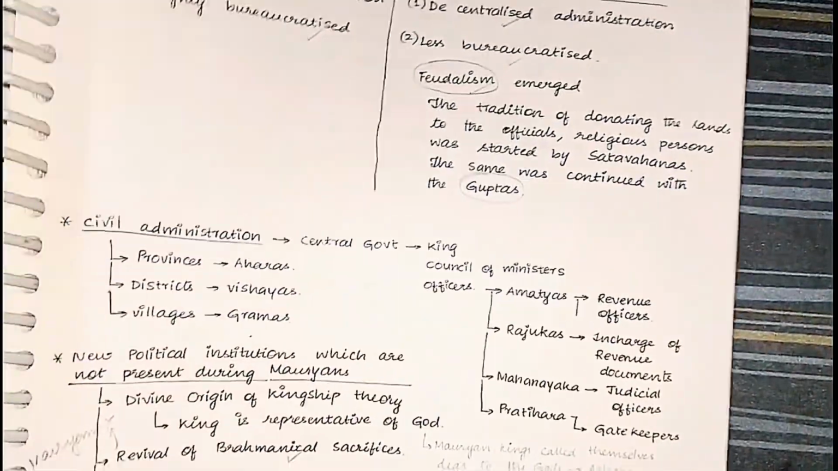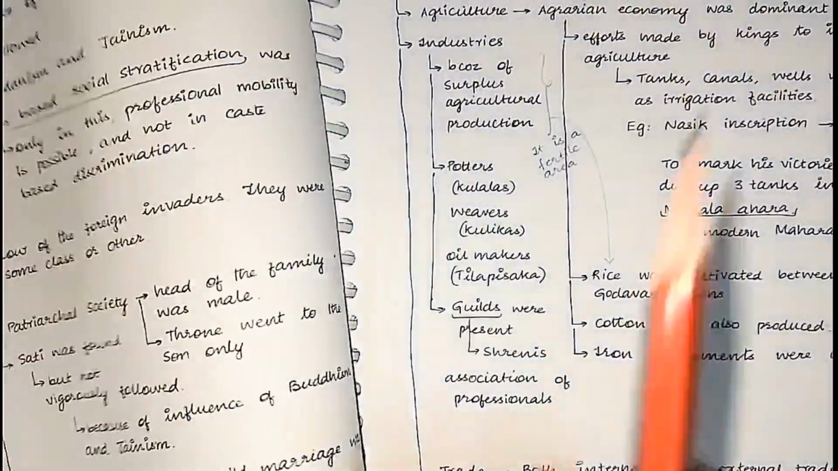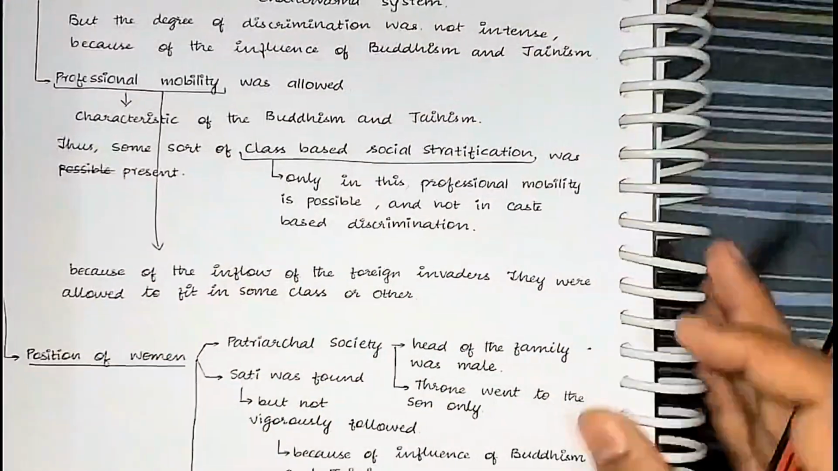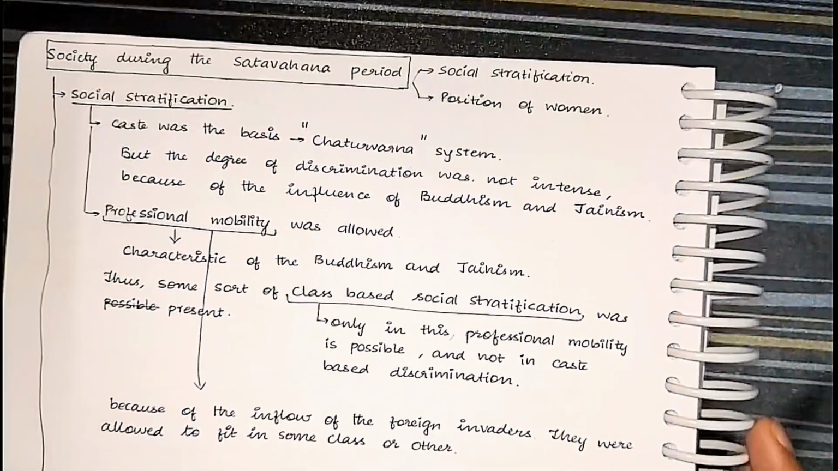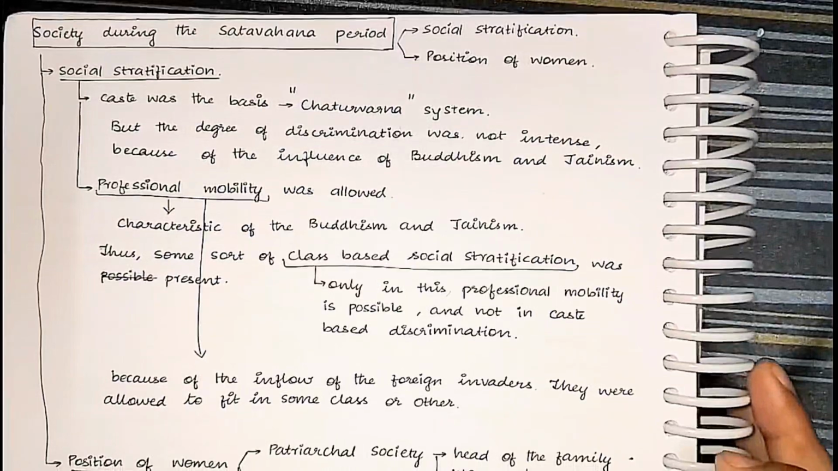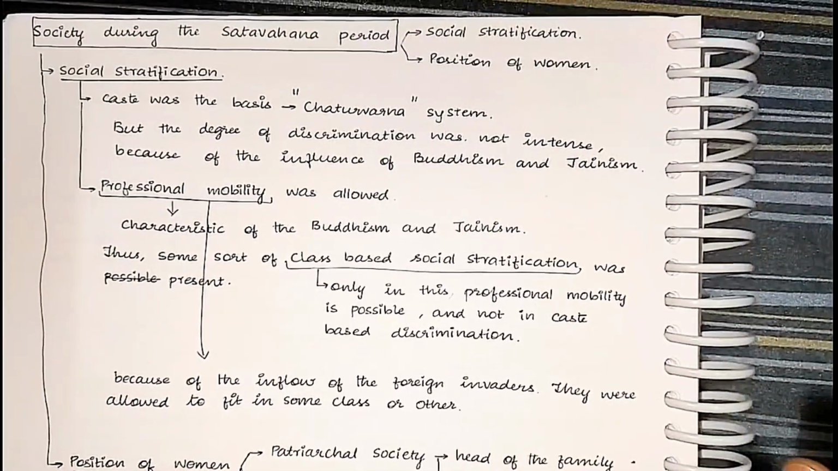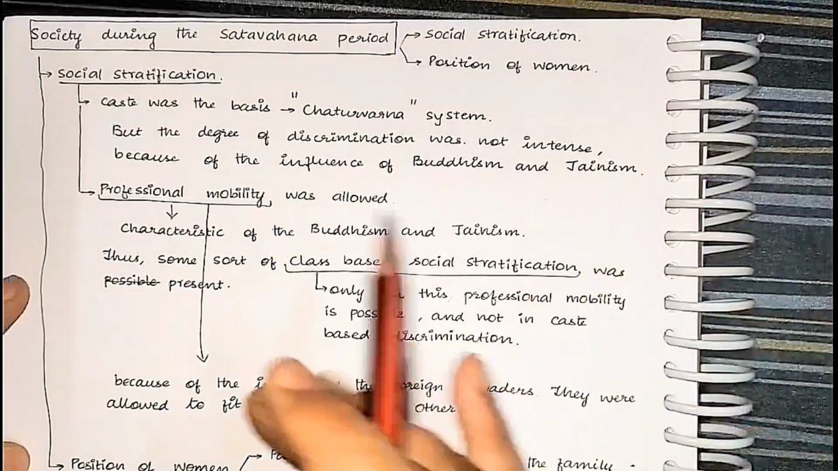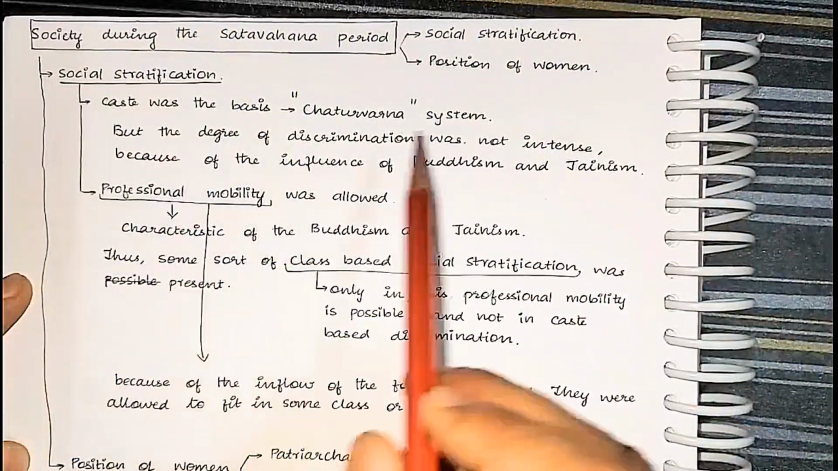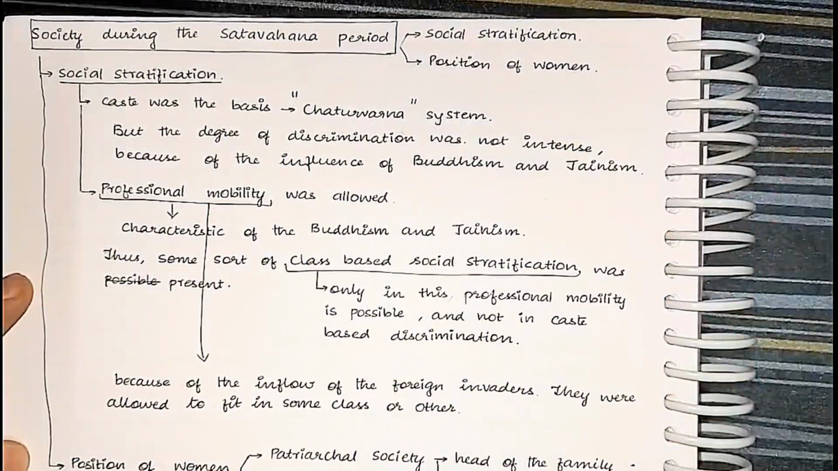That's it. Nothing much is required here. The actual component, the actual thing from where the question comes, is this part: the society during the period of the Shatavahanas. So, we will see society in terms of social stratification and position of the woman.